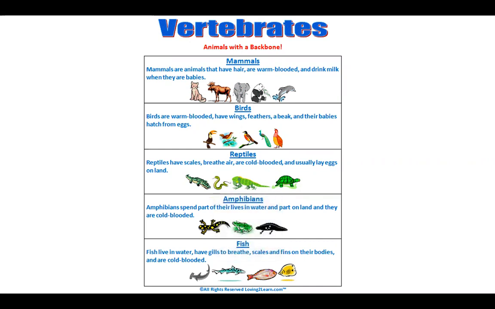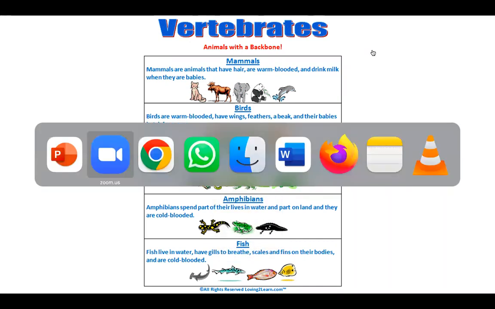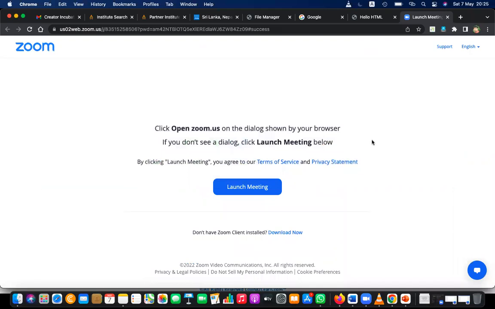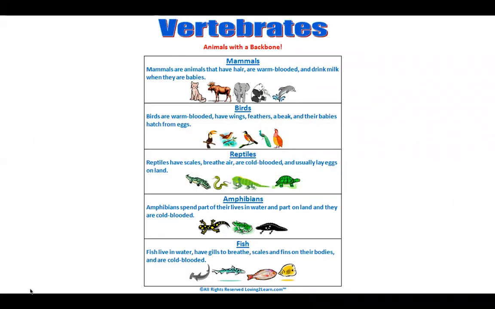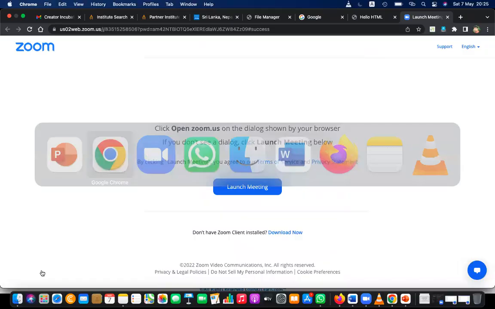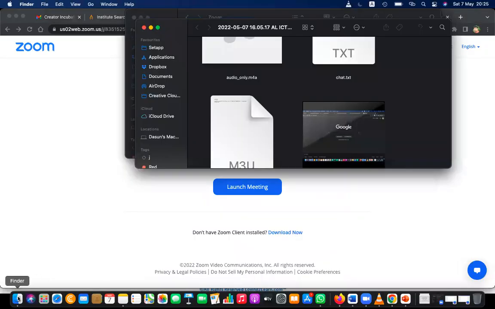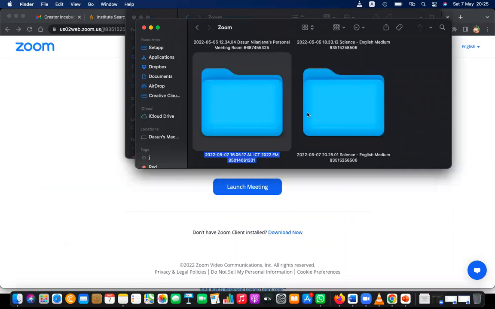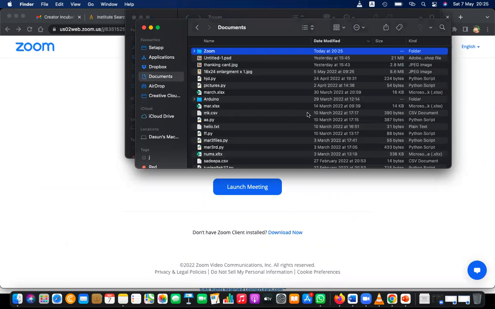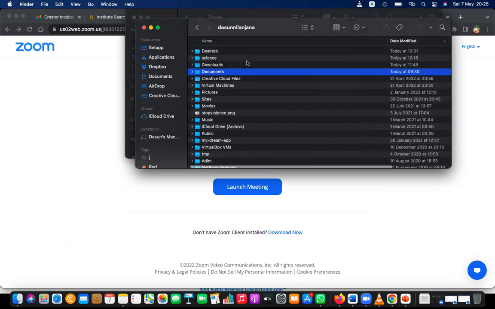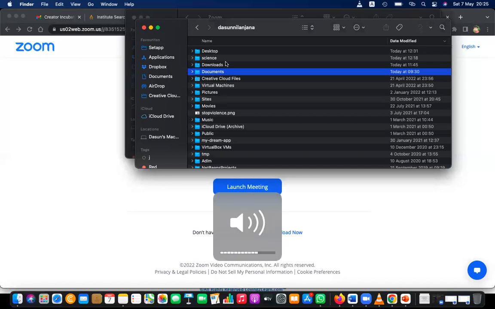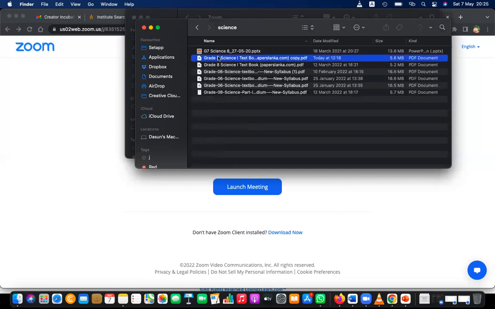So last week we were discussing our second lesson, which is about classification of animals, right? Under that we discussed invertebrates. Invertebrates are animals that do not have a vertebral column, and then we discussed the vertebrates. Why do we call them vertebrates? Because they have a vertebral column, right? So we consider the animals having a vertebral column.